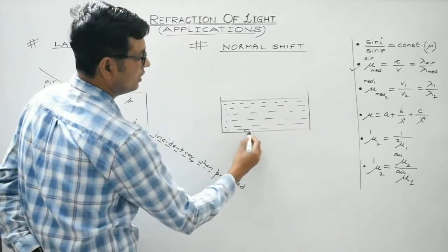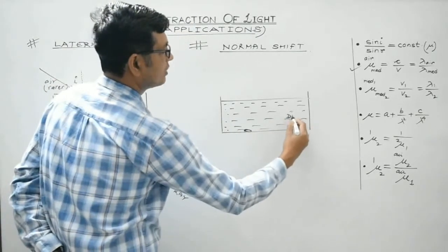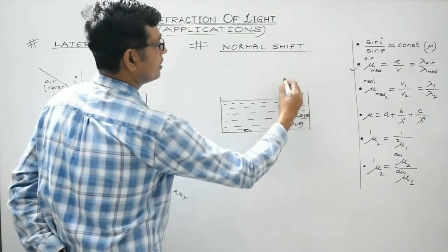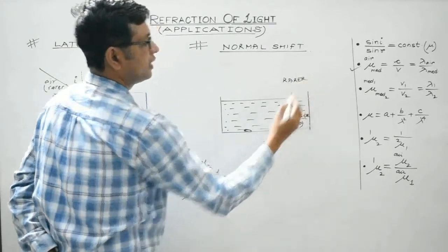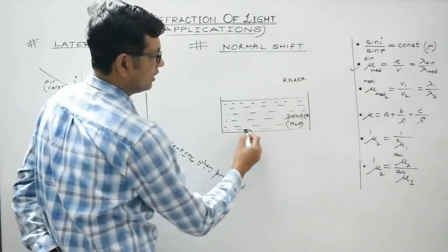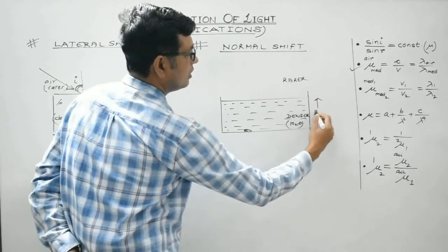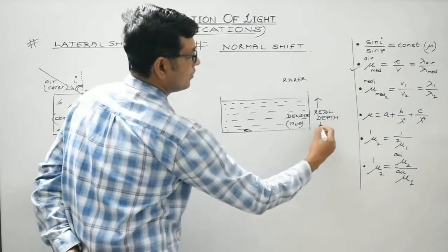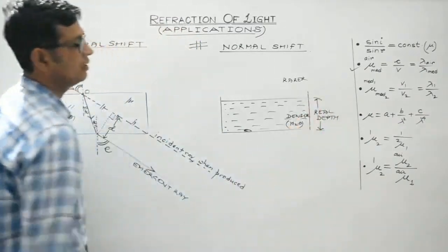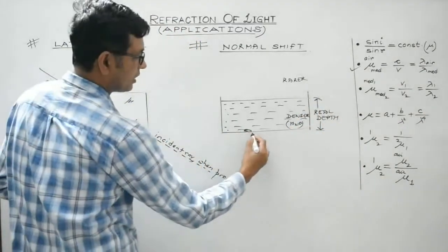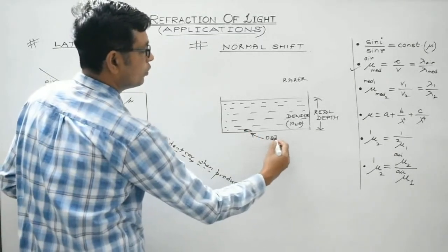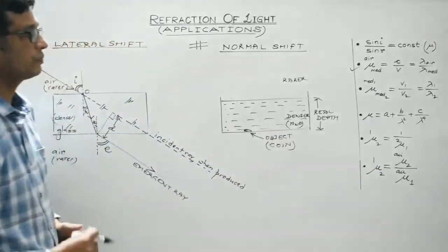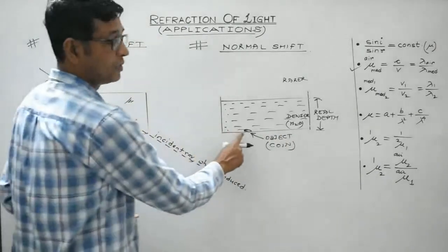Suppose a coin is placed over here. So obviously, this being water, it will be a denser medium. This is water, and this is air. This is rarer medium. Right? And this is the coin. So this will be the real depth of the coin. This is, suppose, the object. Let us consider it to be a coin.